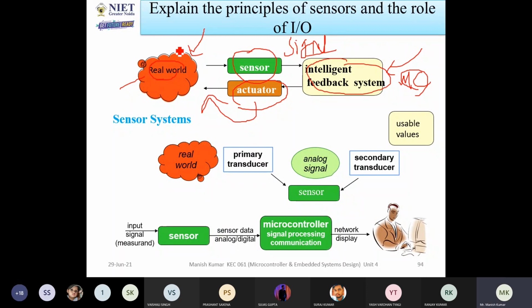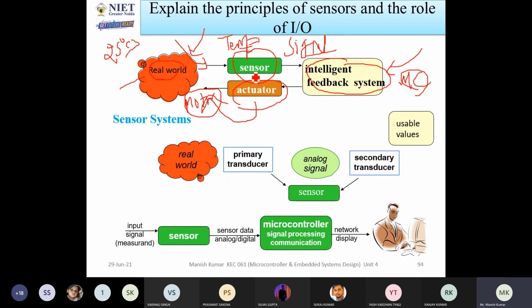I am saying that if the temperature rises above 25 degrees centigrade, then the motor is stopped. Okay. So as the actuator I have put in a motor, and as the sensor I will put in a temperature sensor.